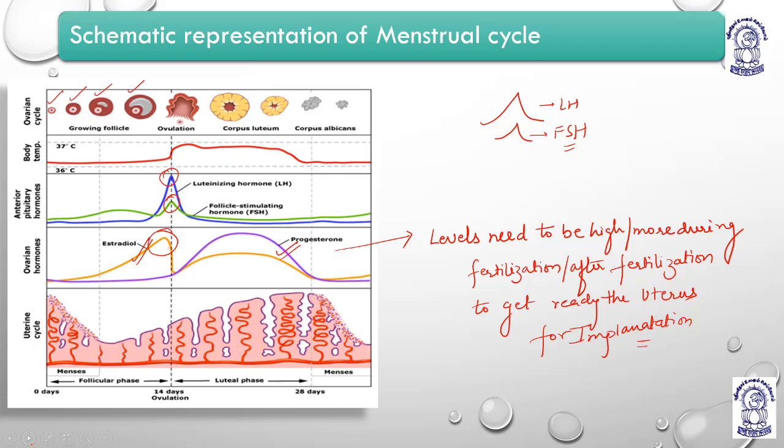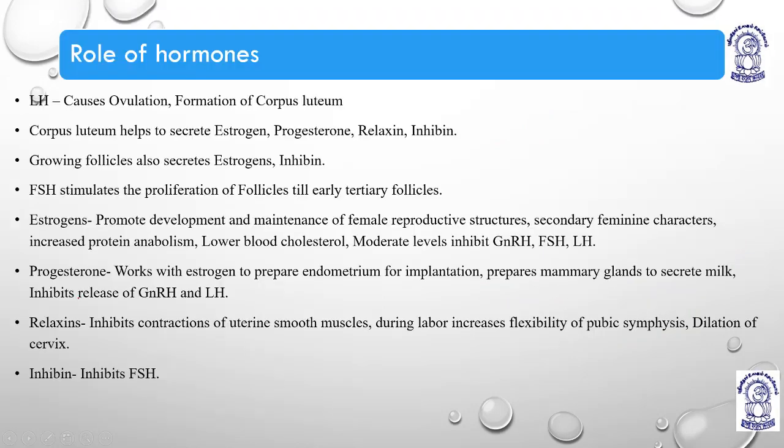So now we are going to move on to the role of hormones. I have already explained it, just for a quick catch: LH causes ovulation, and it helps in the formation of the corpus luteum. The corpus luteum helps to secrete estrogen, progesterone, relaxin and inhibin.